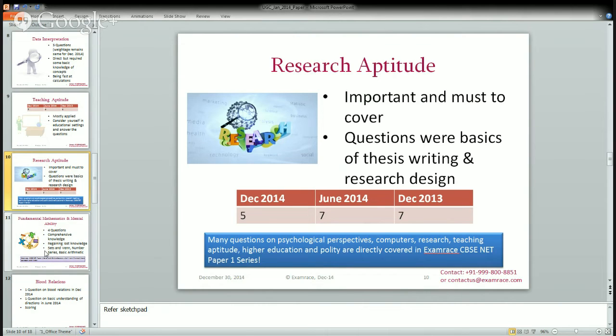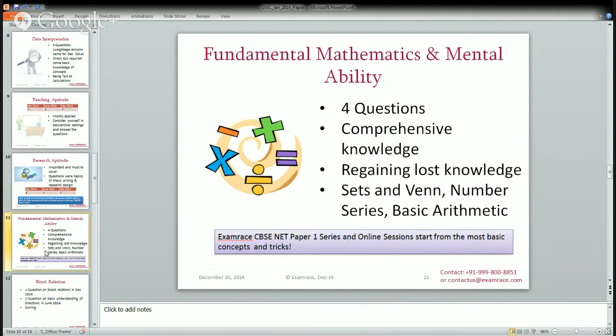Mental ability questions were again simple. Again, there were 4 questions, similar to past years' papers. What you need to do is just regain the lost knowledge. You must study the things again and again, and solve some questions off and on. That will give you good practice on solving mental ability and mathematics questions. Now in this, Venn diagrams is a very important section. You have 1 question every year on the Venn diagram, and that's a very scoring question.